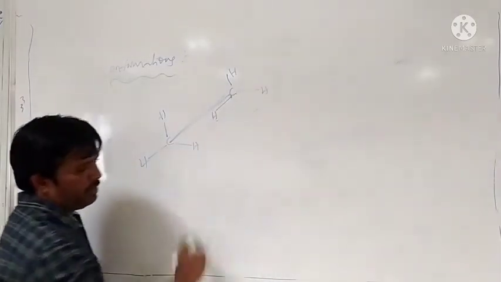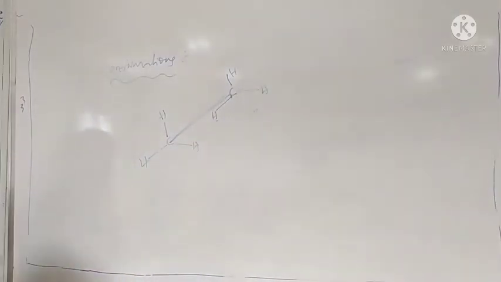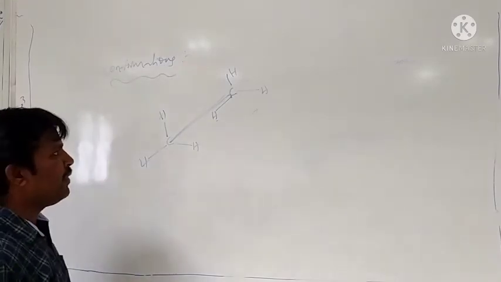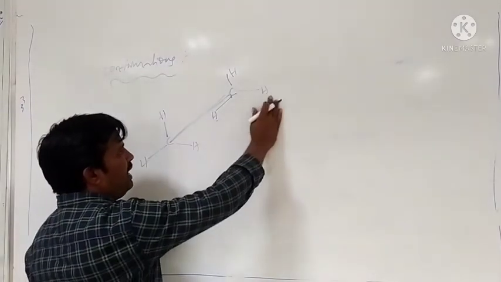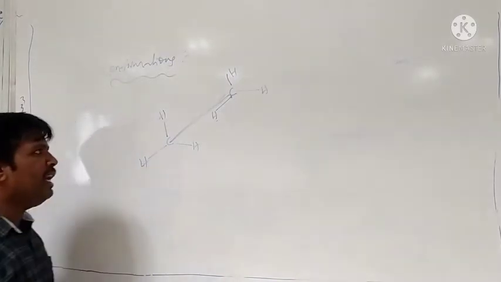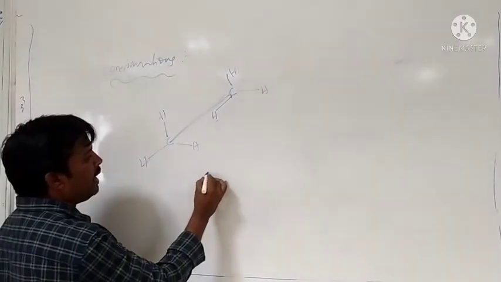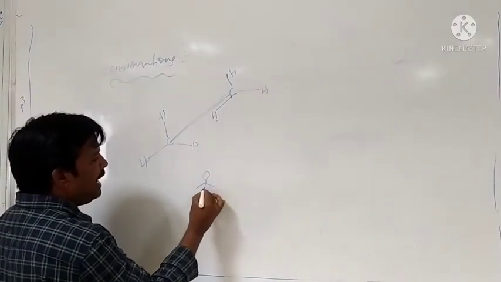This is the staggered conformation of ethane.